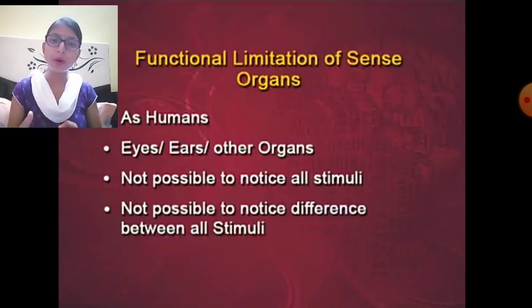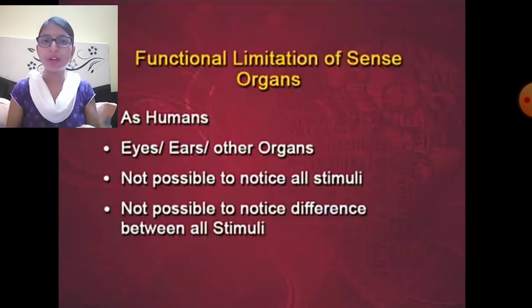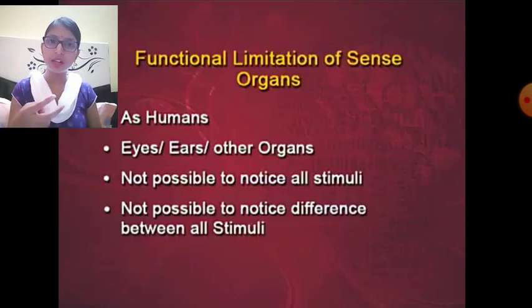So let's talk about these two concepts, the detecting of the particular stimulus on the basis of a range, and the difference between the two stimulus. So the two concepts are the absolute threshold or the absolute Limen, and the differential threshold or the differential Limen. Okay, the DL and the AL, these are the two concepts which explain the functional limitations of our sense organs. Let's move on to the topic.